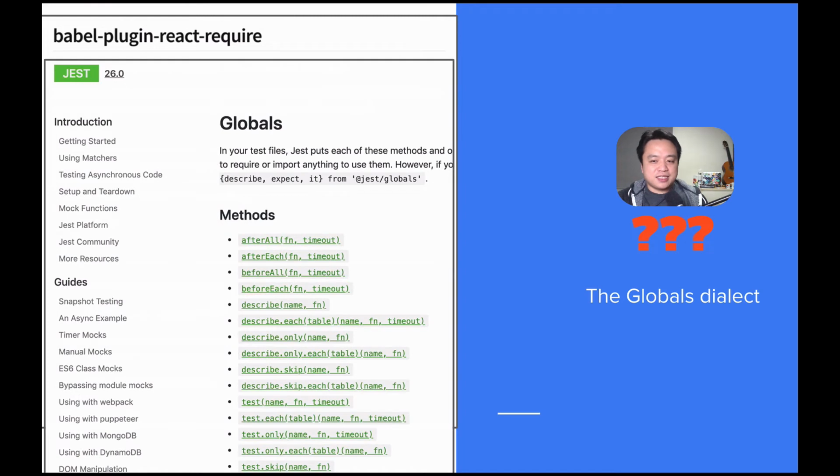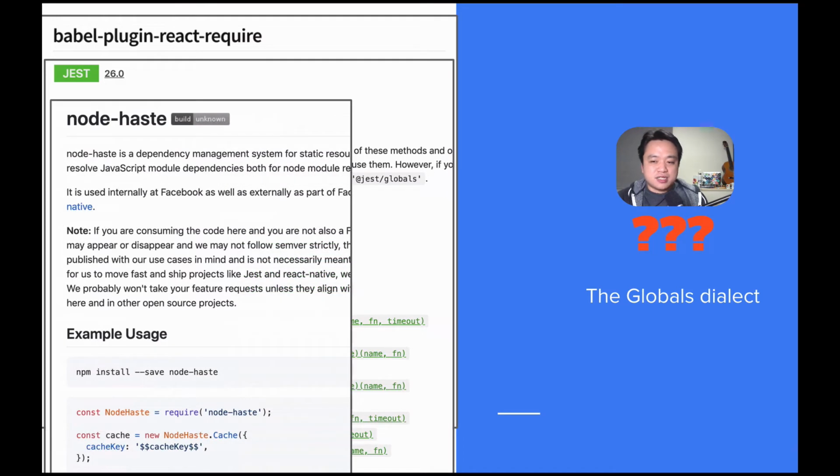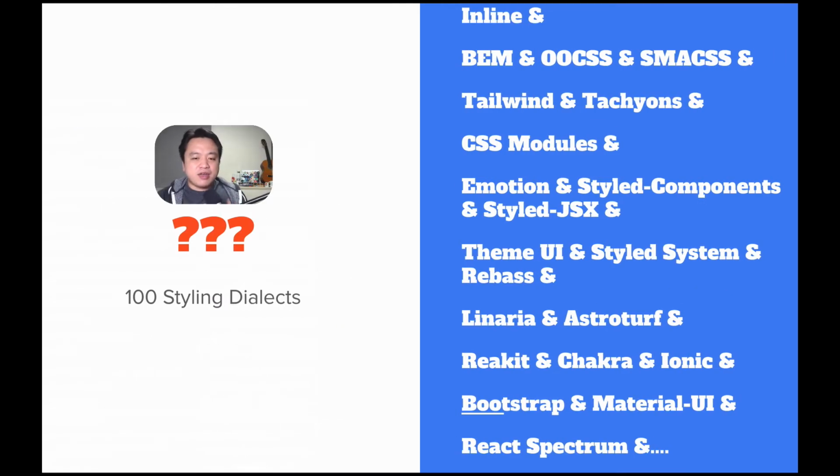Every Jest test uses magic globals. Every time someone configures absolute imports, they're trading some explicitness for magic. Facebook itself uses haste, where every file name is globally unique. So even the creators of React don't use React like they tell you to. It begs the question, how else can we wisely insert magic into React? How about styling? We have a dizzying array of inline styles, from BEM CSS to utility CSS, CSS modules, and CSS and JS libraries.